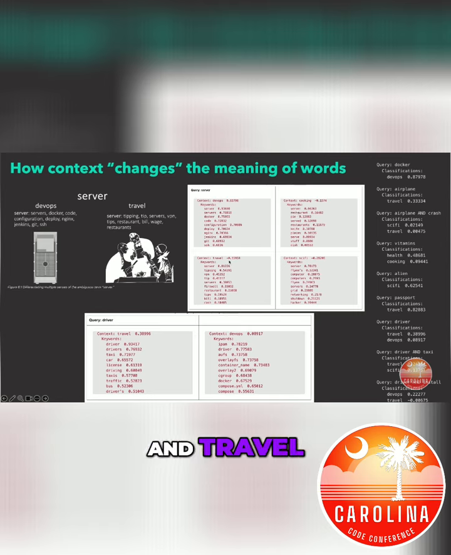And travel, server is related to things like tipping, restaurant, tips, bill, and also some other ones like VPN and firewall, which are like, well, that doesn't have anything to do... Oh wait, travel. What do you do when you travel? You use a VPN, and you maybe have to get around a firewall, right? And then in sci-fi, servers are things like grid, network, shutdown, and hacker, right?